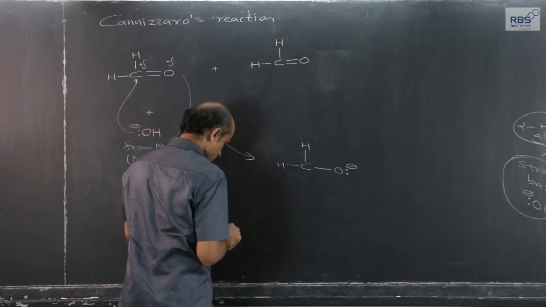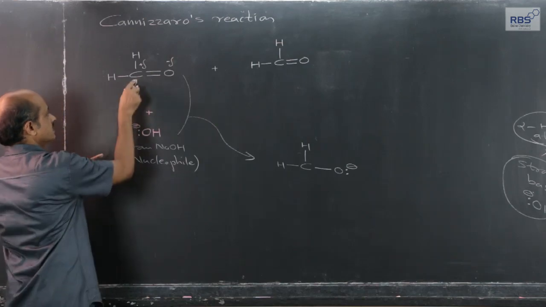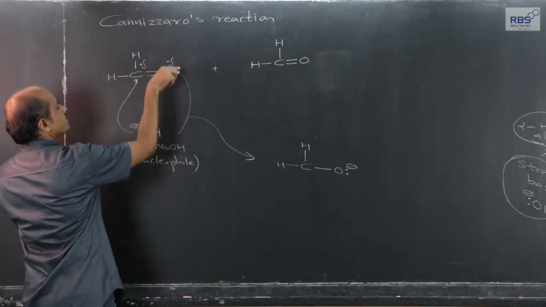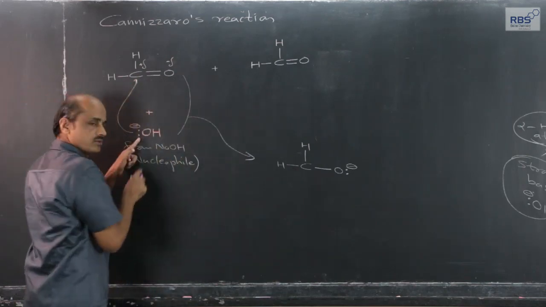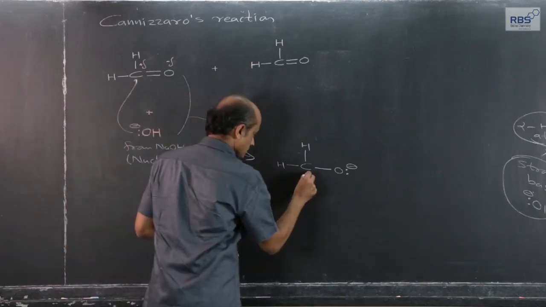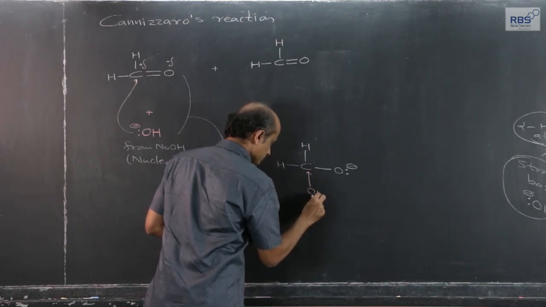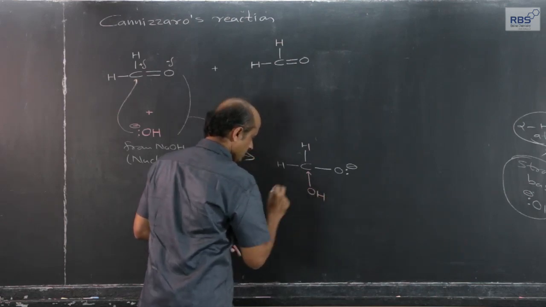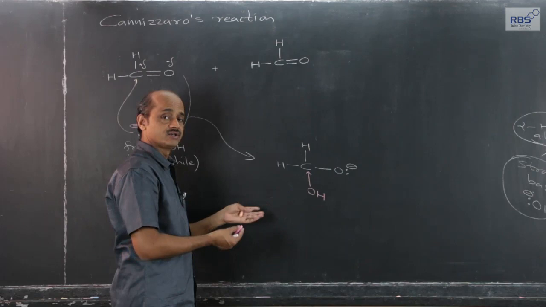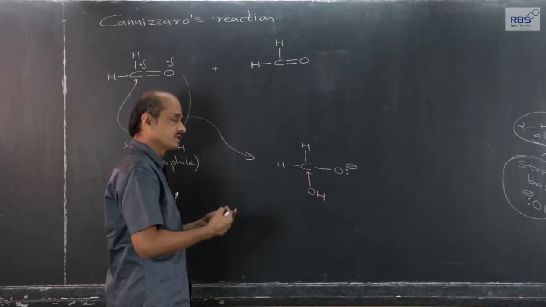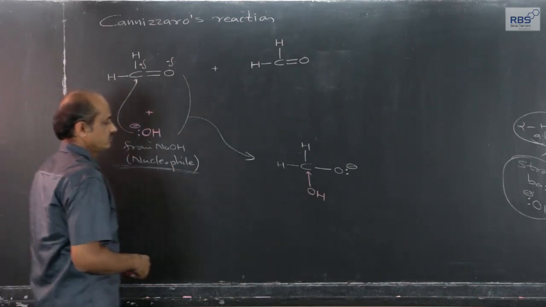OH minus ion. Since the lone pair of electrons comes from the oxygen of the OH minus ion, and the pi electrons get shifted, although it is a shared pair, the lone pair comes from oxygen. Therefore, I am habitual to use an arrow. It is a routine covalent bond. The arrow just indicates that during the formation the lone pair comes from the oxygen of the OH minus ion, and that OH minus ion comes from concentrated strong base NaOH, because this is an attack of a nucleophile. This is a strong nucleophile. So, we get this.